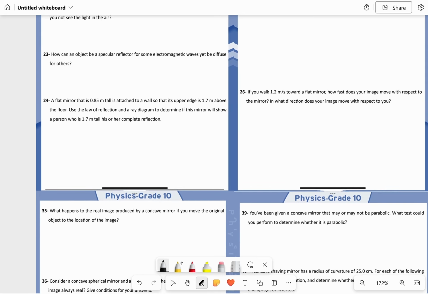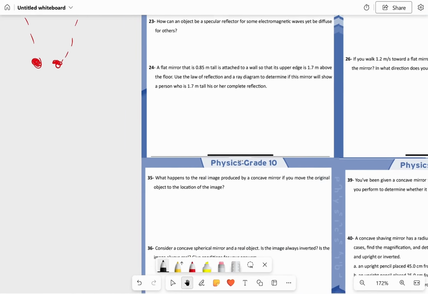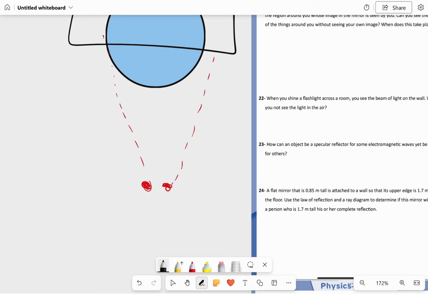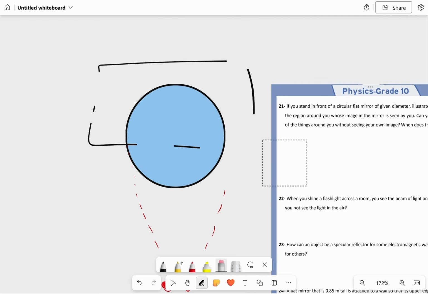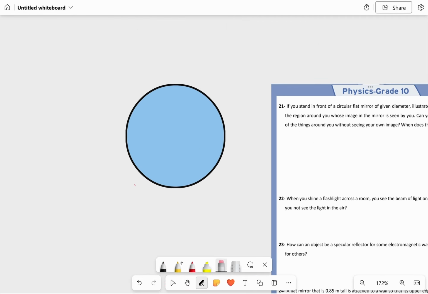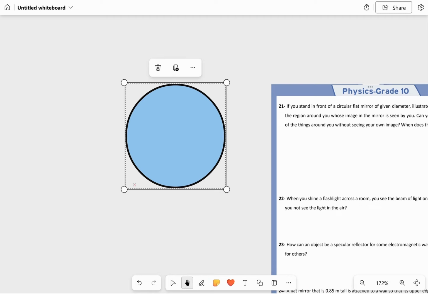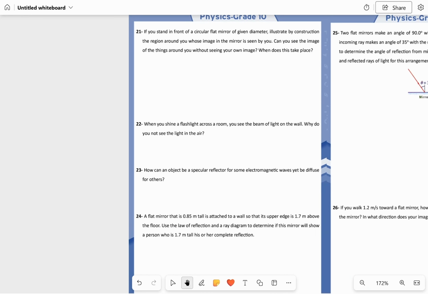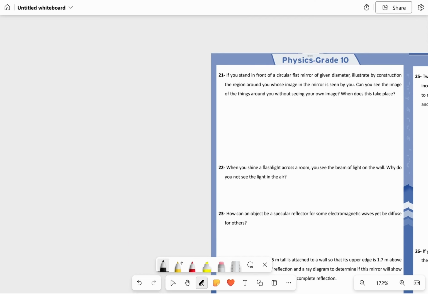A flat mirror that is 0.85 meter tall is attached to a wall so that its upper edge is 1.7 meters high. So you have a mirror, and let's say this is the mirror.